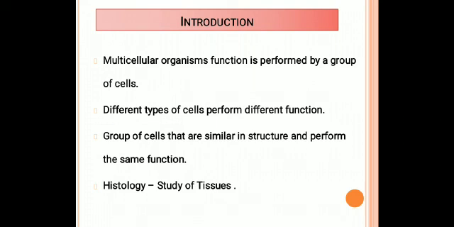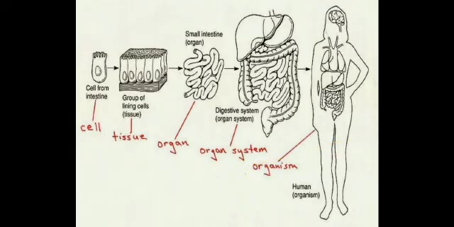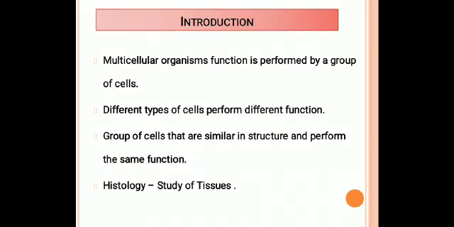Okay, so the group of cells that are similar in structure and perform the same function. Example, I show the images. Okay, the group of cells, it is the intestinal cells. This group of cells together performs the same function. Example, small intestine. What is the main function of the small intestine? To digest the food. Okay, so the group of cells that are similar in structure and perform the same function. Okay, these are all the tissues.